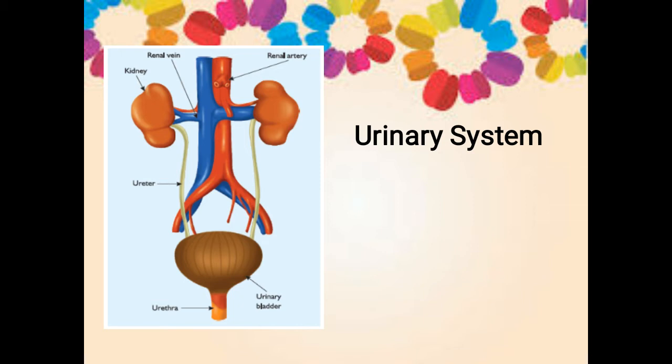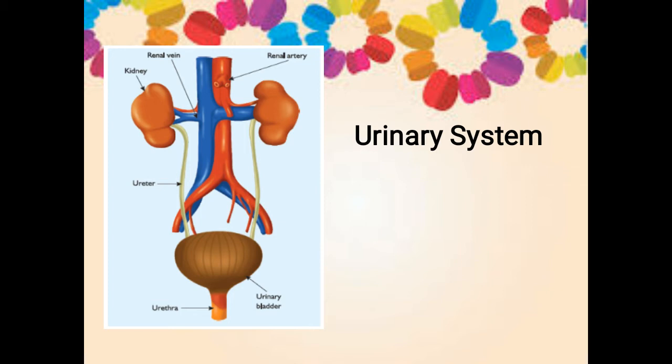It separates the waste from the blood. That is the main function of kidney. Right. So renal artery brings impure blood to the kidney, whereas renal vein takes pure blood from kidney to other part of the body. Right?